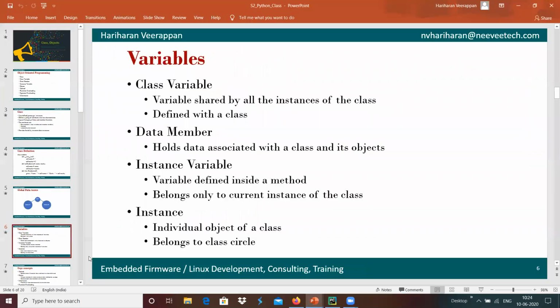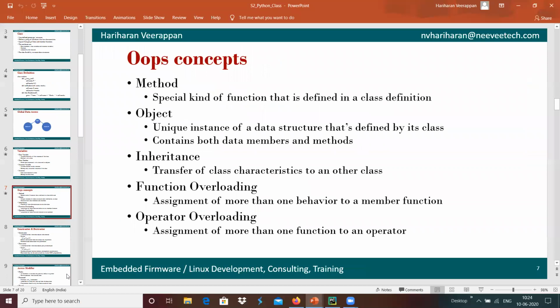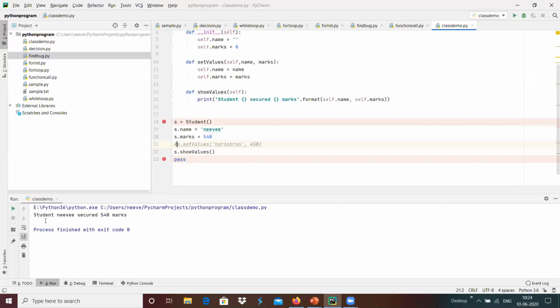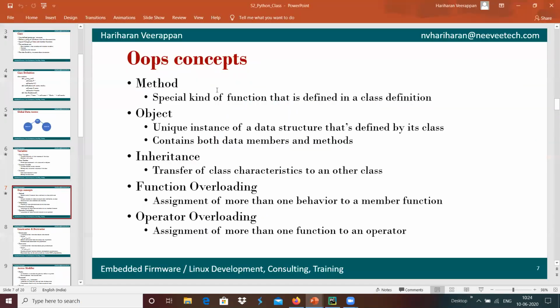Then we have some more concepts, something like a method. A method is a special kind of function that is defined within the class. For example, here we have two different methods, set values and show values, which are the two methods of this Student class basically. And we have an object.